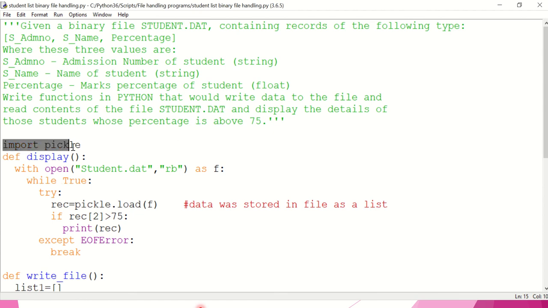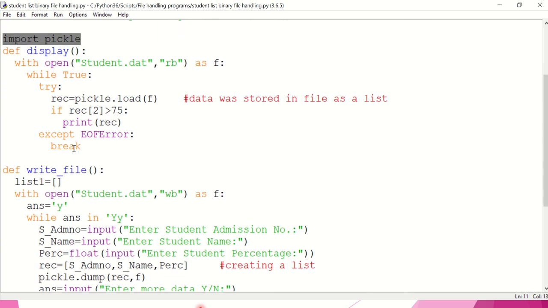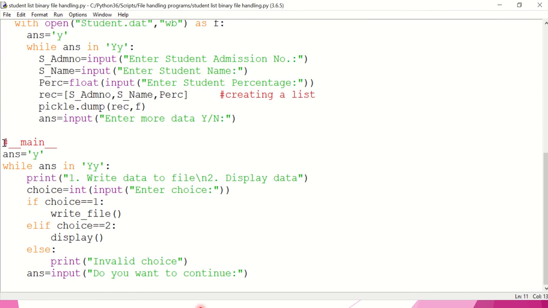So the first statement again that we give here is import pickle, and we start from main. Main is the place from where the execution of the program begins. So here I have given a kind of menu to the user to choose from. I have given option 1 write data to file and option 2 display data. So the user will be entering his or her choice. If the choice is 1, then I am calling the function write file.